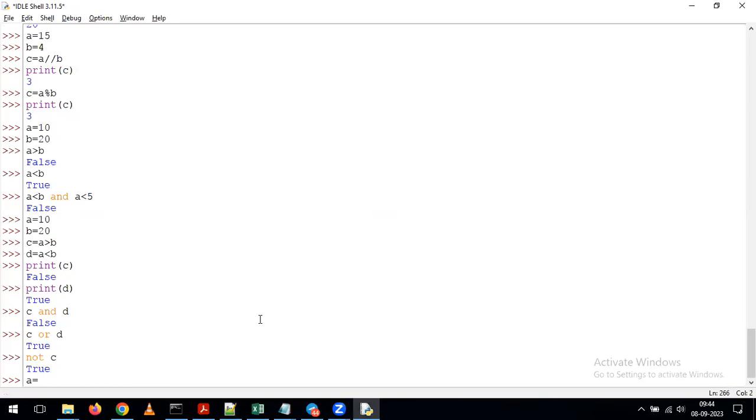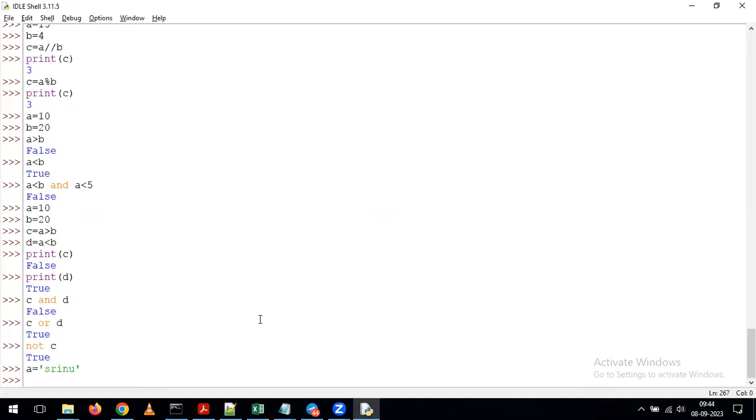Just let's check it once here. I'm giving A is equal to string. After that, I'm giving print of I in A. Any guesses what would be the output?